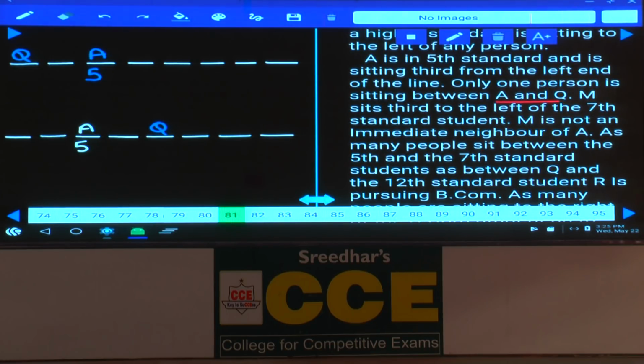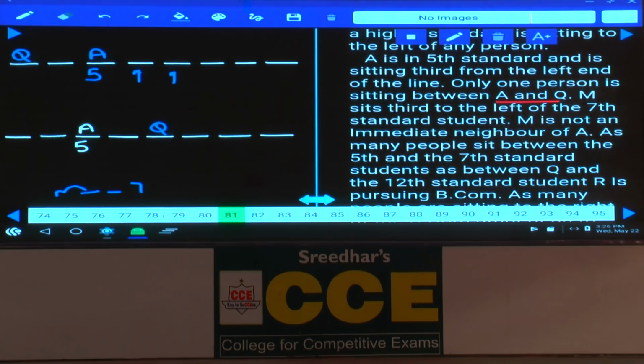And M sits third to the left of the 7th standard. M is seated third to the left of the 7th standard, isn't it? M sits third to the left of whom? Third to the left of 7th standard. Then tell me where can this 7th standard be? 7th standard, how many different possibilities? Either 7th standard is immediately adjacent to this A or at this place, isn't it?